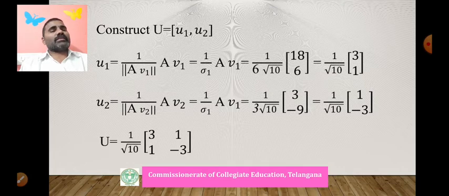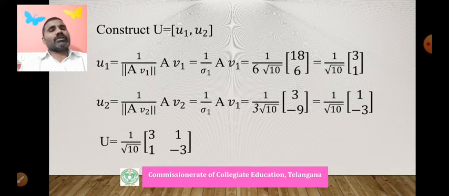The norm of 18 and 6 is nothing but the norm of AV1, which is sigma 1. Already we know sigma 1 is 6 root 10. The square root of 324 plus 36, that is 360, and the square root of 360 is 6 root 10. Same thing we get. So 1 by 6 root 10 into 18, 6, that is 1 by root 10 into 3, 1.